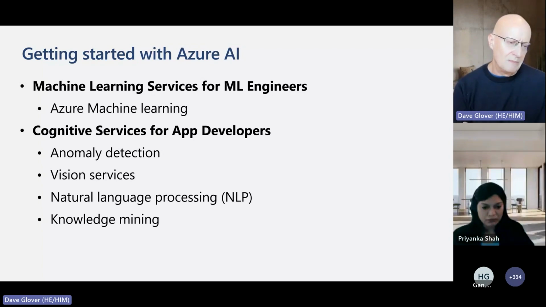Now, the next thing we're going to talk about is cognitive services. Cognitive services are predominantly for application developers. The beauty of these cognitive services is that you don't need to be a machine learning engineer to be able to implement AI into your applications. So the idea is you call into these services and then get responses back from them. And these are some of the quite popular ones.